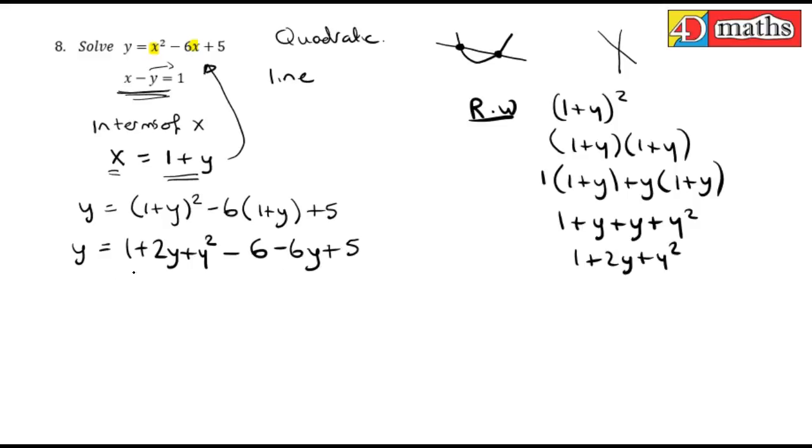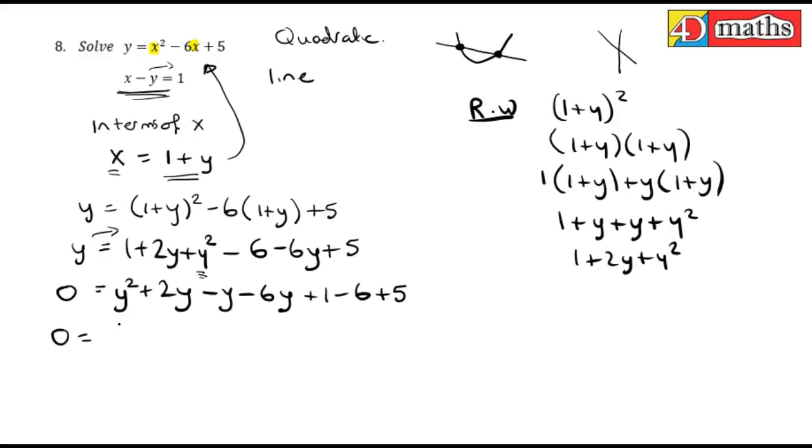Tidying this up now, as you can see, this is a quadratic, because it's a y squared this time. So I put the y squared first, then I put all the y's together, 2y minus y minus 6y, and then I put the numbers at the end, 1 minus 6 plus 5. Working this out, you get y squared. 2y minus y is 1y, minus 6y is minus 5y. 1 minus 6 is minus 5, plus 5 is 0. So we actually get 0 for this. So this is my quadratic.